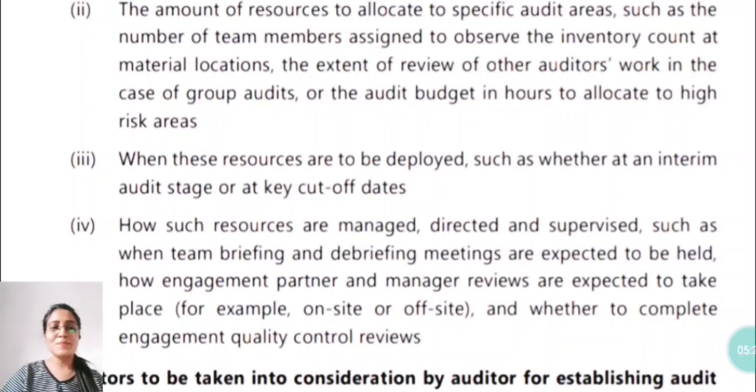Then the fourth point is how such resources are managed, directed and supervised, such as when team briefing and debriefing meetings are expected to be held, how engagement partner and manager reviews are expected to take place, for example on site or off site, and whether to complete engagement quality control reviews. So these are the four points. Maybe you just learn the keywords from this and you will be able to solve this question as well. So our illustration 1 finishes here. Let us move on to illustration number 2.